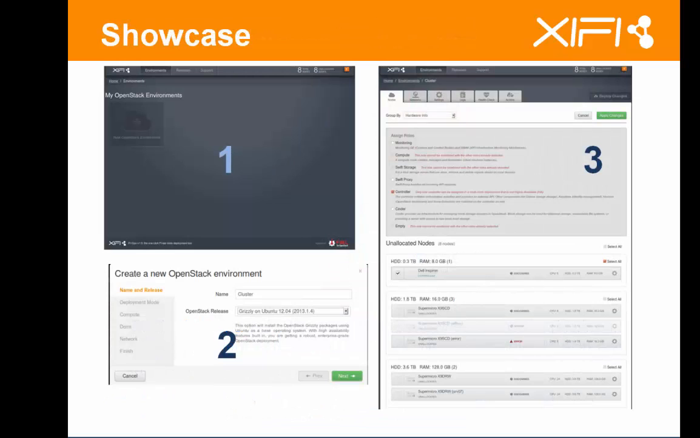Picture number 1 shows the ITbox user interface. Now we can create a new environment, selecting the operating system, deployment model, hypervisor, DCRM, the network plugin, and so on. Picture number 3 shows how to assign a role to each available node. And finally, we can apply changes and start the installation.